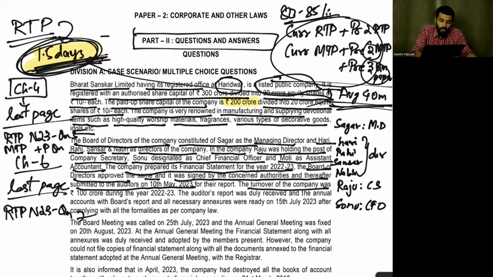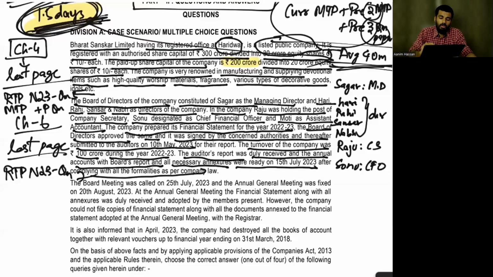The turnover of the company was 100 crores during the year 22-23. The auditor's report was duly received and the annual accounts with both report and all necessary annexes were ready on 15th July after complying with all formalities as per company law.